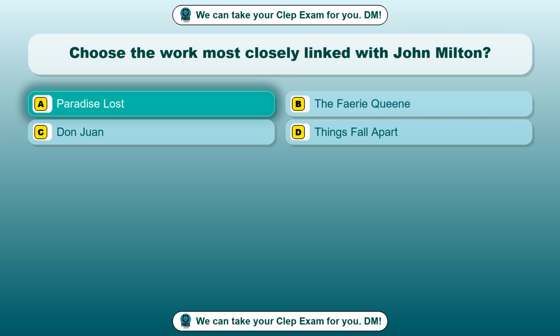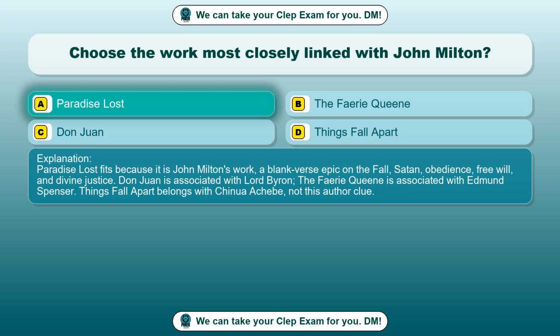Paradise Lost fits because it is John Milton's work, a blank verse epic on the fall, Satan, obedience, free will, and divine justice. Don Juan is associated with Lord Byron. The Faerie Queene is associated with Edmund Spenser. Things Fall Apart belongs with Chinua Achebe, not this author clue.